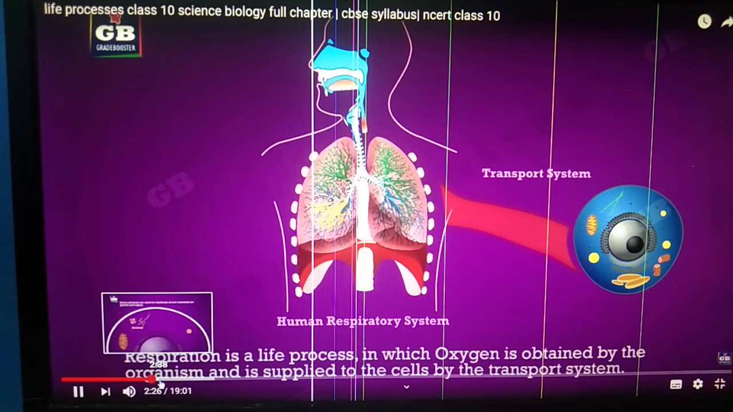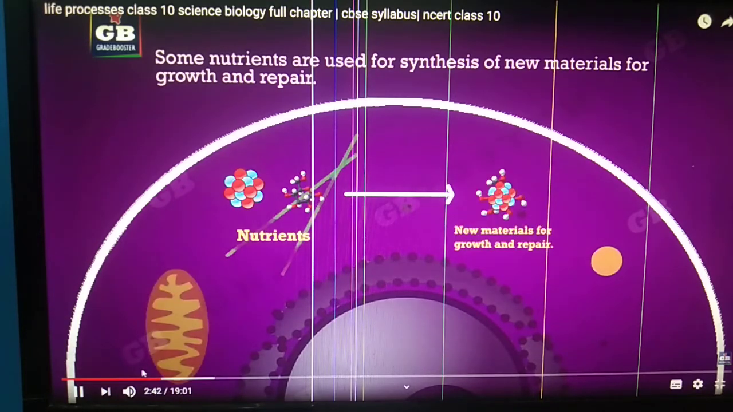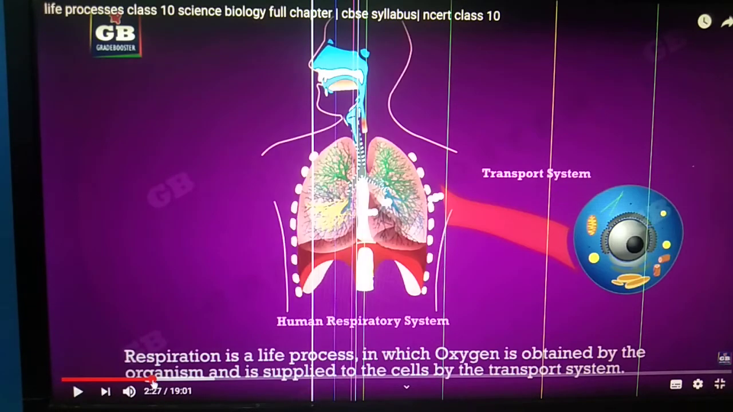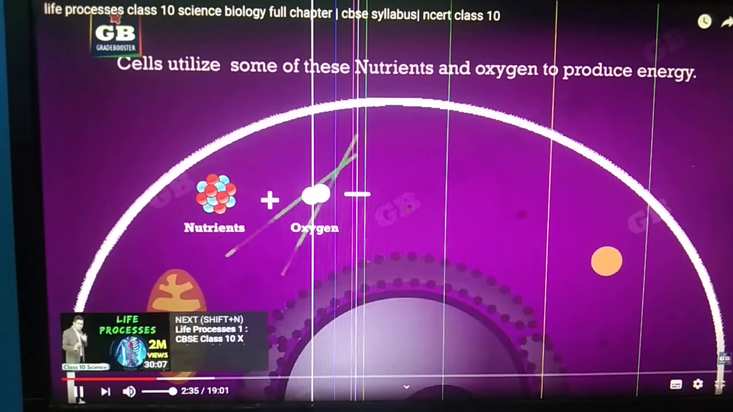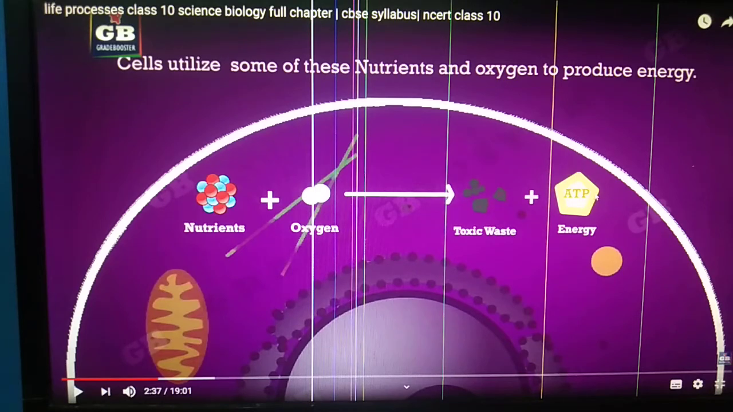These all carbohydrates, proteins, vitamins, lipids, which are called nutrients, mix with oxygen and form two things, ATP which is called energy. See, ATP is called the currency of energy. ATP stands for adenosine triphosphate.